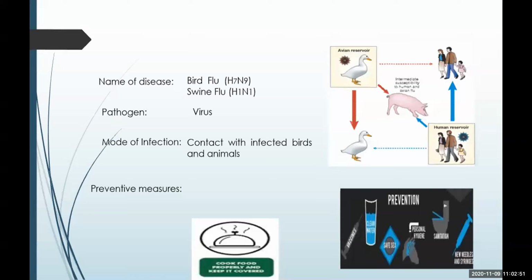Hence, the food should be properly cooked, and if possible, water should also be boiled before drinking. And maintain personal hygiene. So, to prevent yourself from getting bird flu or swine flu, you need to maintain proper hygiene, consume properly cooked meat, and avoid contact with infected birds, animals, or even infected persons.